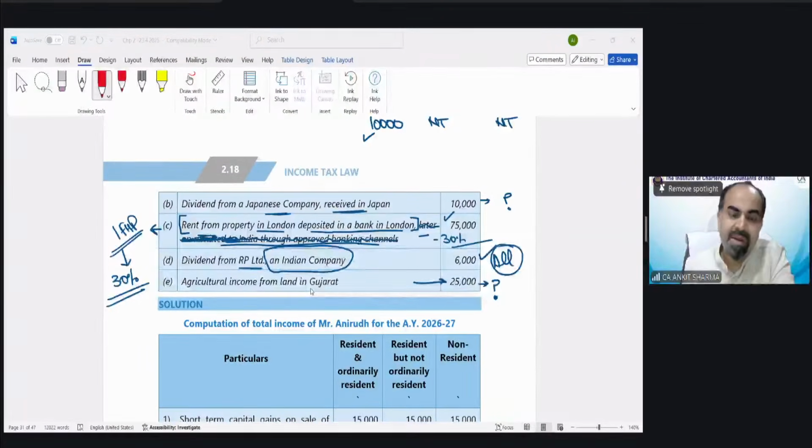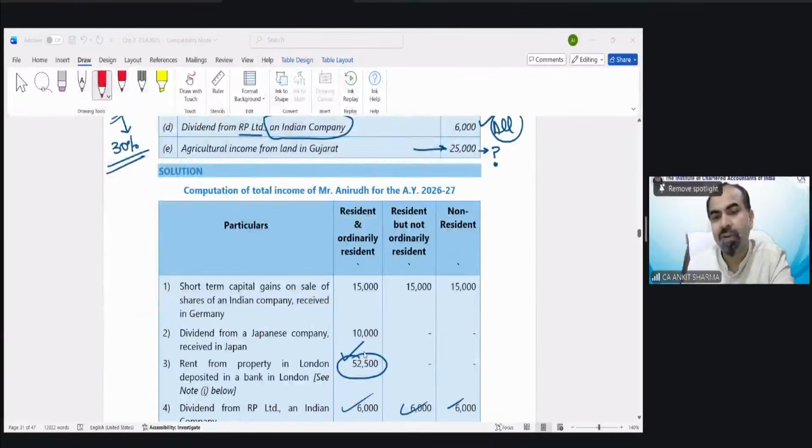Look, the remitted, the brought information you have to skip. Now, if we skip that brought information, then whatever is left is rent from property in London, deposit in a bank in London. So not received, not arising in India. So that income is only going to be taxed in the hands of a ROR. After 30% deduction provision, income from house property, the taxability is 52,500. Sorted.